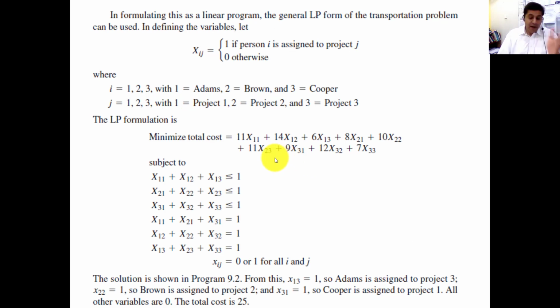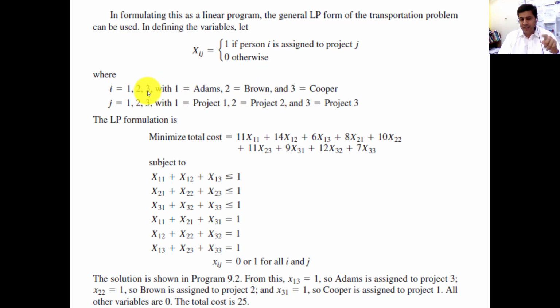I have already discussed the mathematical formulation of the assignment model in formulating this linear programming model. This thing is very, very important. If you assign a specific person to a specific job, it will be equal to 1, meaning person I is assigned to project J. If you're not assigning a person, then it will be equal to 0. And I are the persons.